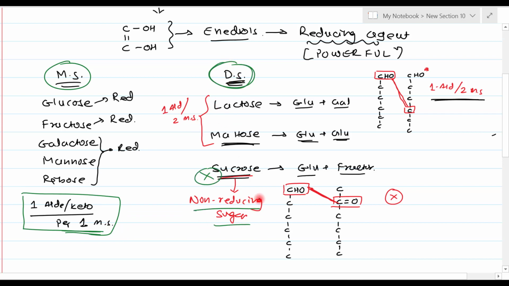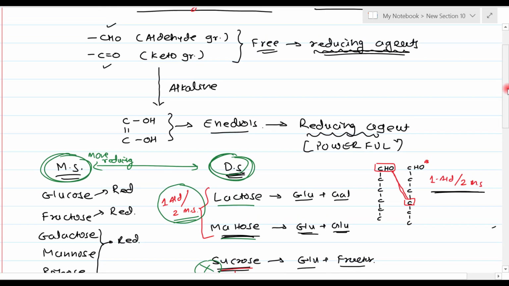It is a non-reducing sugar, so there is no question of comparing it. Lactose or maltose, there is one aldehyde group present per two monosaccharide units. So if you compare monosaccharides and disaccharides, monosaccharides are the more powerful reducing agents than disaccharides. Both are reducing sugars, but monosaccharides are somewhat more powerful. And if you add aldoses in the equation, aldoses are the most powerful reducing agents.